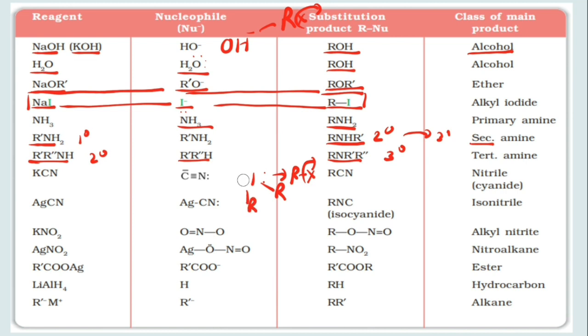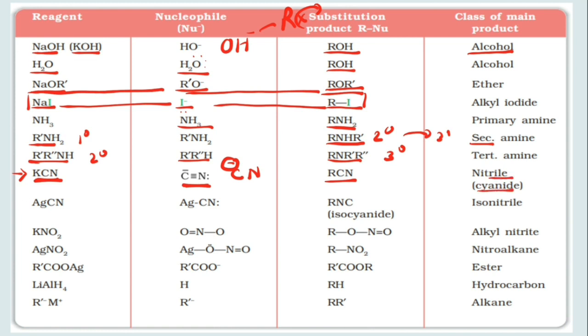So if it is ammonia, then alkylamine will be formed. If it is alkylamine, then dialkylamine will be formed, and if it is dialkylamine, trialkylamine will be formed. Now the next two nucleophiles are very important. Look at these. If we take potassium cyanide, then the nucleophile is CN negative and the attacking site is the carbon. That means nitriles or the cyanide compounds will be formed.